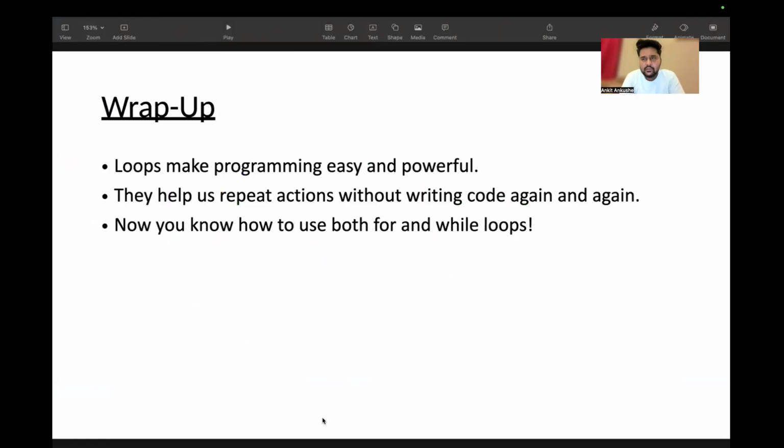I think now it's time to wrap up. Loops made our programming easier because a loop is a very powerful tool in programming. Whenever we want to repeat an action without writing code again and again, loops are used.